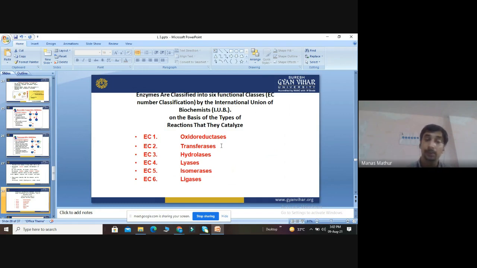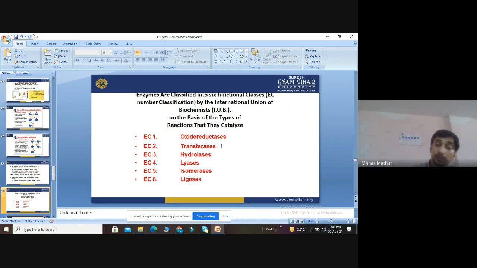EC2, its name is transferase. As the name suggests, it will transfer one functional group from one metabolite to another, or one molecule to another. Third is EC3, hydrolase. It means what? It will do the hydrolysis of water, splitting the hydrogen ion and oxygen ion. EC4 is called lyase. Lysis means it will do the cleavage or digest certain molecules, to cleave something.